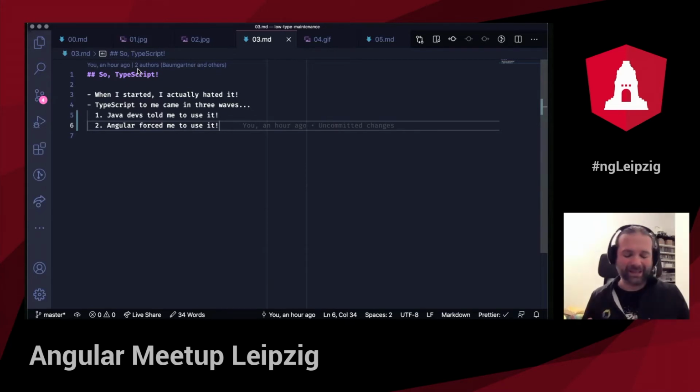But with the settings that were back in the day, maybe it's just with the boilerplate or with that one particular starter project that I had, they were very strict. So I needed to type everything. And there was this one particular situation where I was about to call the HTTP service for a request. And TypeScript told me, yeah, cool that you want to do a request with the HTTP service, but what data are you expecting? And I was like, how should I know? I haven't console logged it yet.